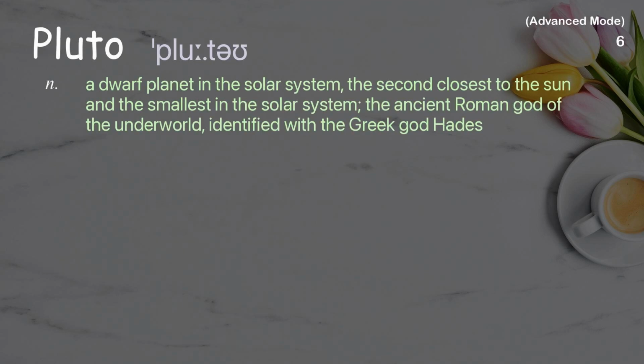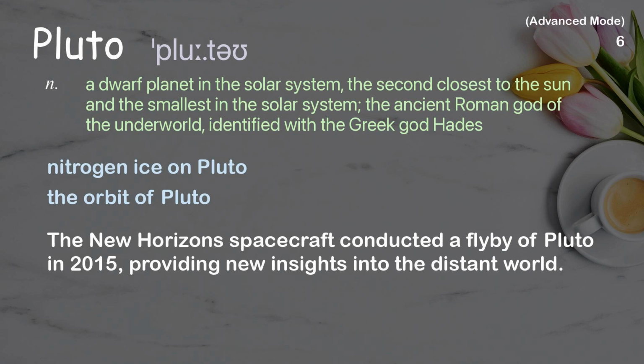Pluto. A dwarf planet in the solar system, the second closest to the Sun and the smallest in the solar system; the ancient Roman god of the underworld, identified with the Greek god Hades. Examples: Nitrogen ice on Pluto, the orbit of Pluto. The New Horizons spacecraft conducted a flyby of Pluto in 2015, providing new insights into the distant world.